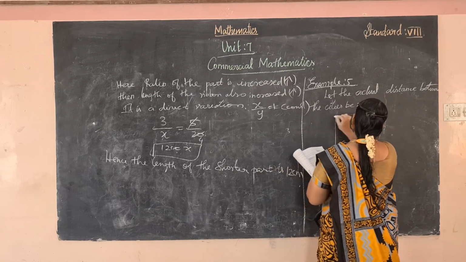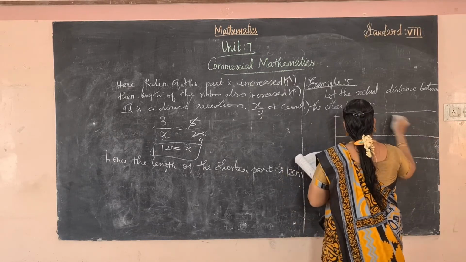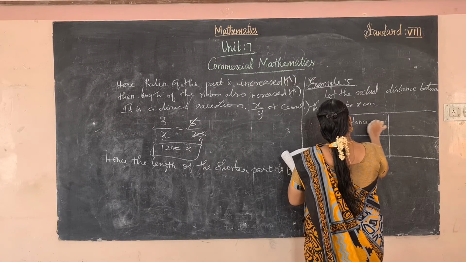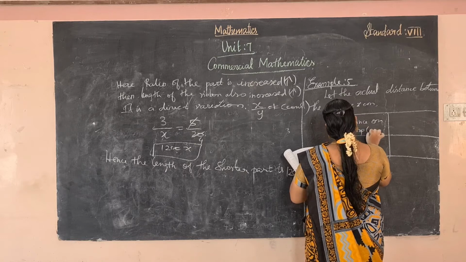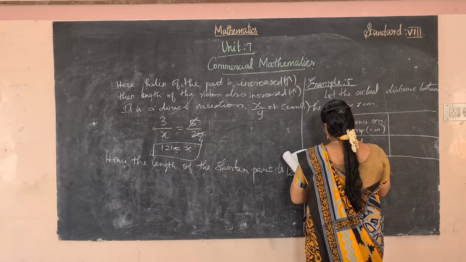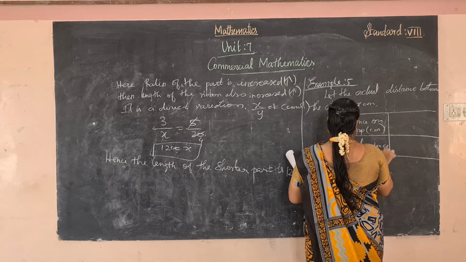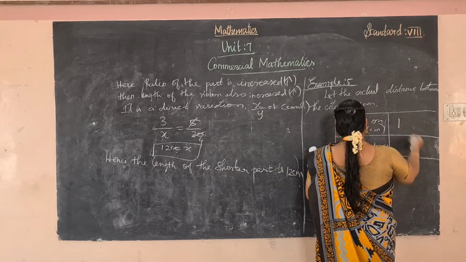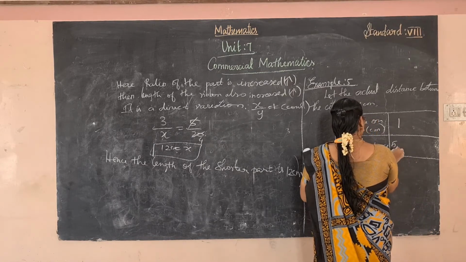Okay, then distance on map in centimeter, actual distance in centimeter, right? Okay, so the scale is first given, the ratio 1:5 crore is given.